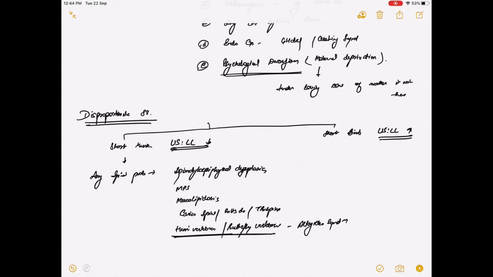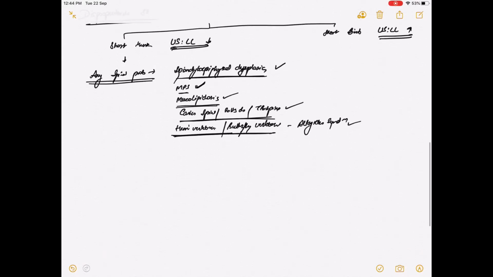All these causes are for short trunk dwarfism. They affect the spine, also because of scoliosis and kyphosis. So all the spinal problems will lead to short trunk dwarfism.